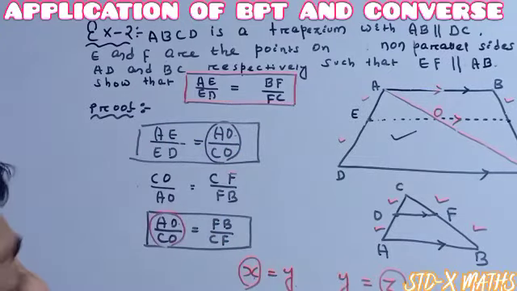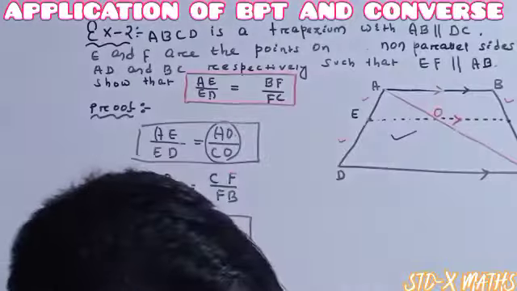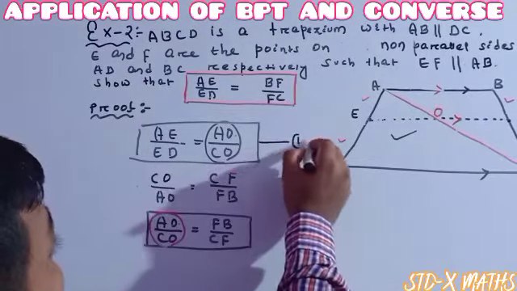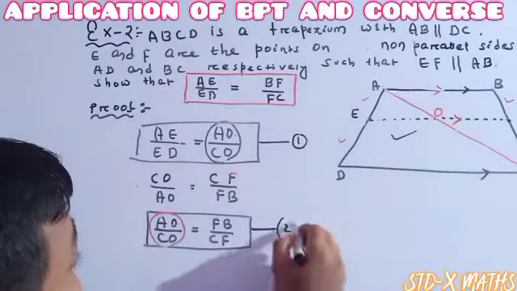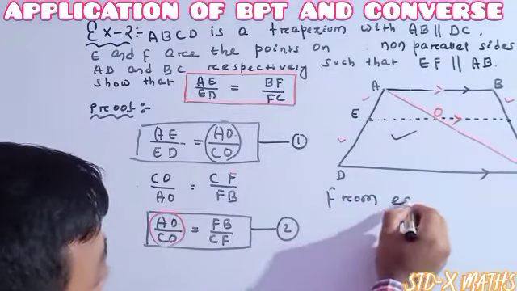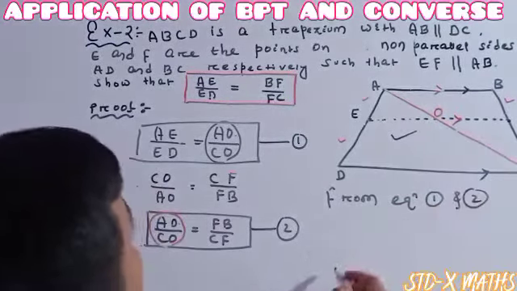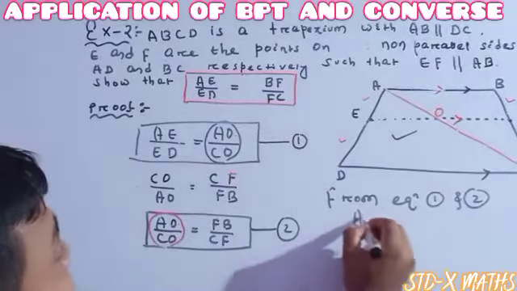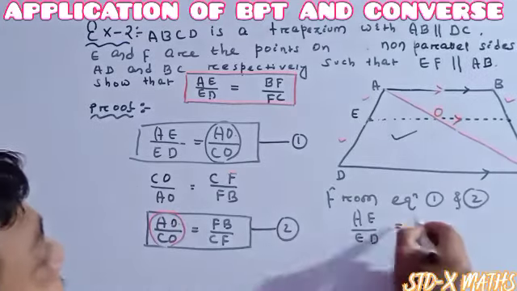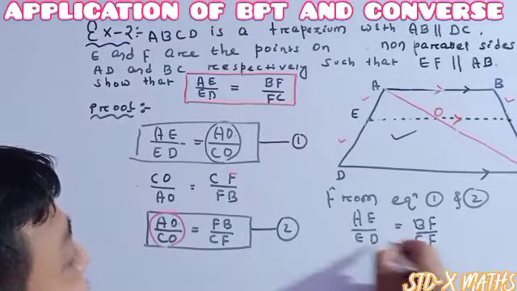So directly I can write, from equation 1 and equation 2, AO divided by CO is equal to BF divided by CF. Proved.